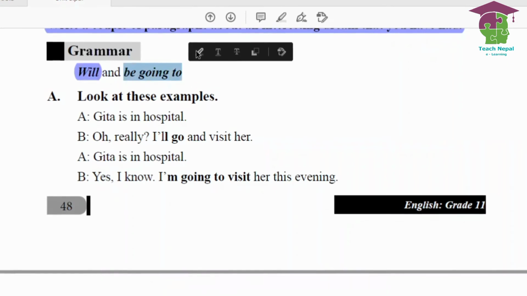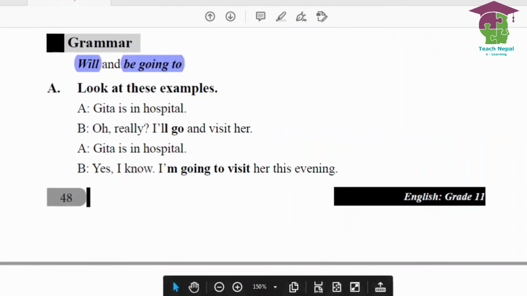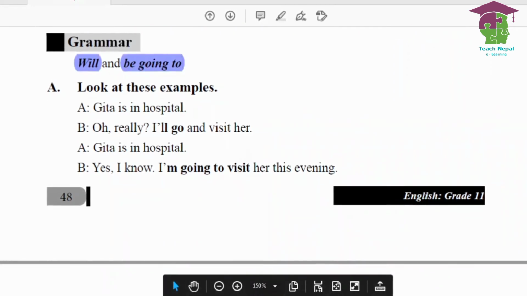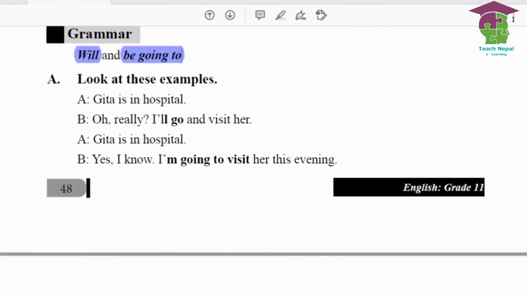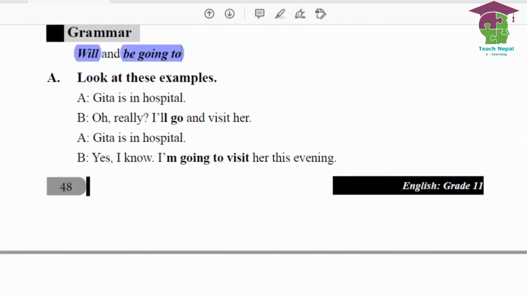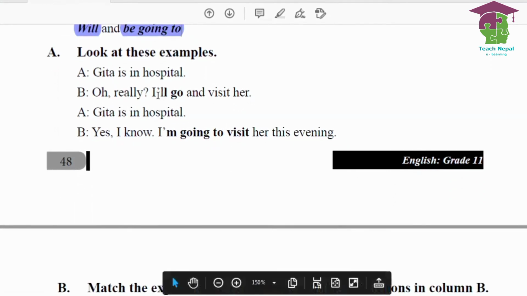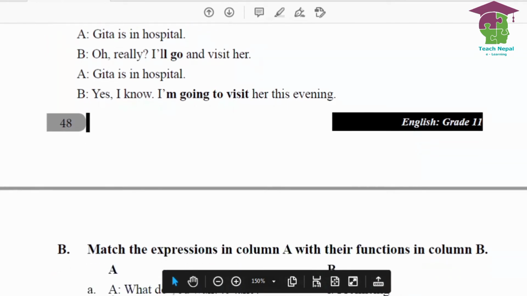These are used to talk about future, and most probably will be used to talk about our plans or immediate plan. And be going to is used to talk about our pre-plan, the plan which is already fixed, that is scheduled. Now here we can see the differences. I'll go and I'm going to visit her. So this one is a spontaneous plan, quick plan, and I'm going to visit means that it's a pre-plan.